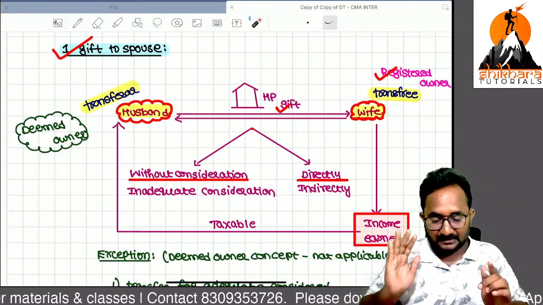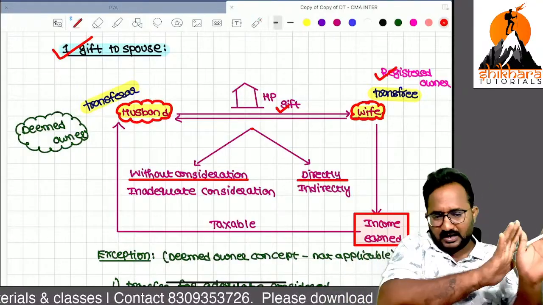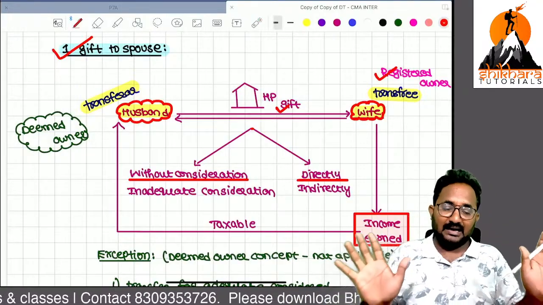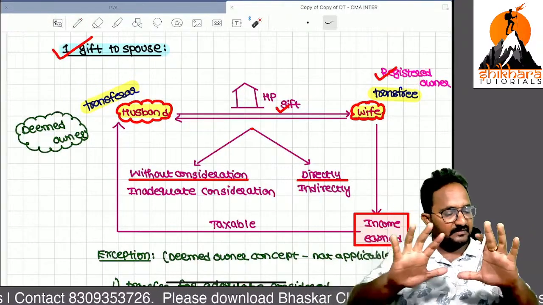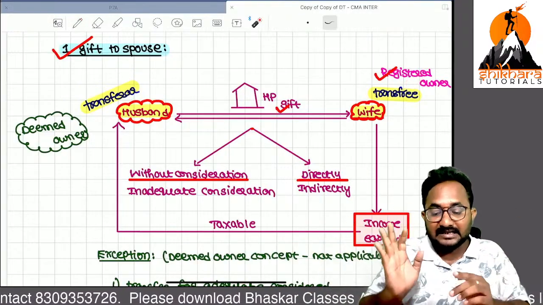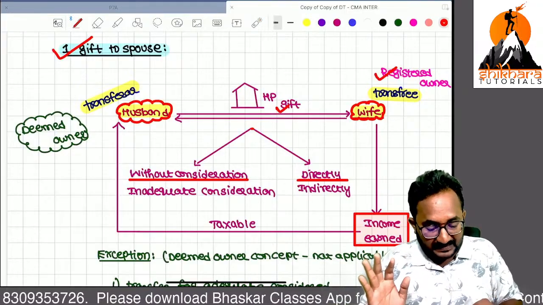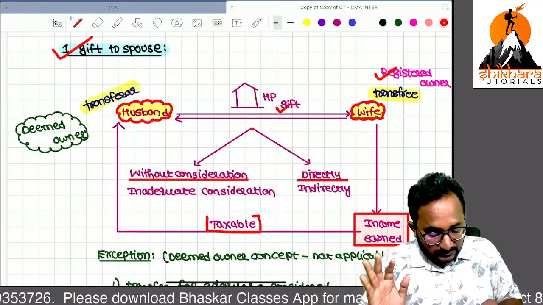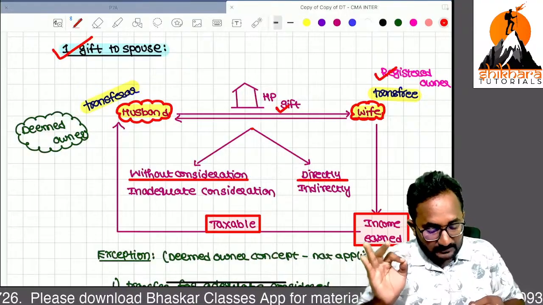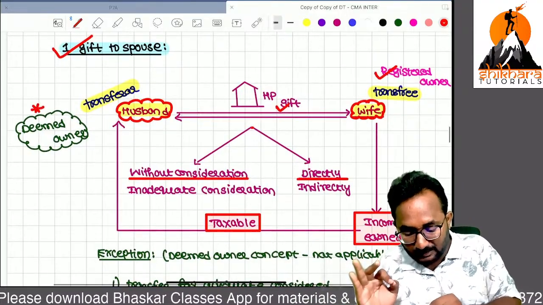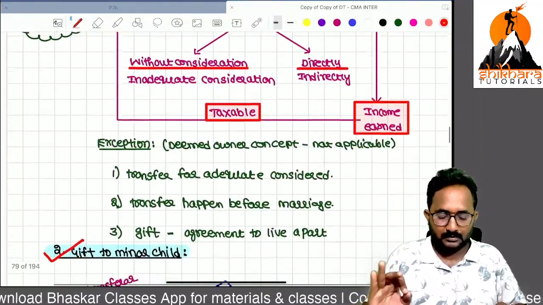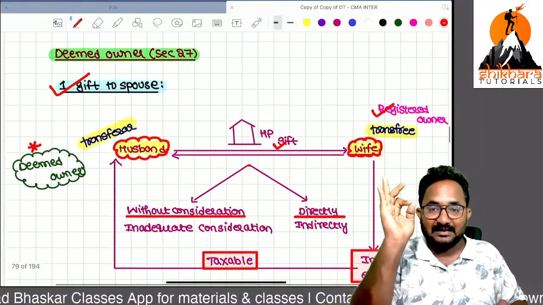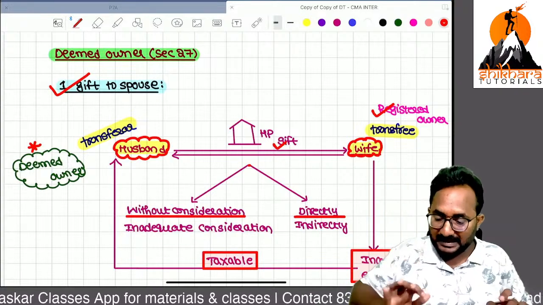In such cases, no problem, sir. You can give the gift, no problem. And the registered owner is whom? The wife only. She can enjoy that property. Whatever income is earned, that is taxable in the hands of the husband only. Now, the husband is considered a deemed owner under section 27. The husband is treated as deemed owner under section 27.